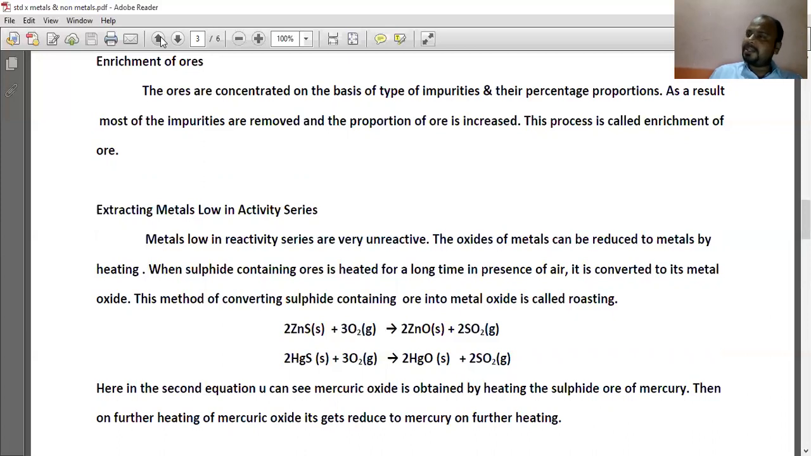The equations you can see: 2ZnS plus 3O2 gives 2ZnO plus 2SO2. 2HgS plus 3O2 gives 2HgO plus 2SO2. Here in the second equation, you can see mercuric oxide is obtained by heating the sulfide ore of mercury. Then on further heating, mercuric oxide is reduced to mercury.